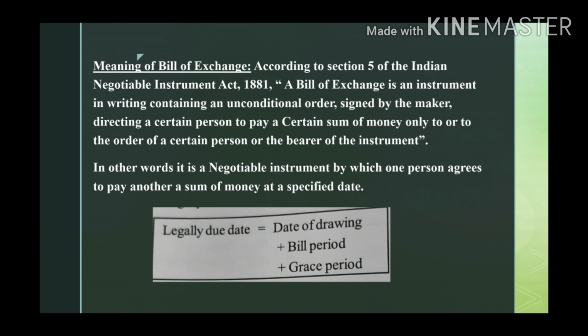Under that, the first topic is the meaning of bill of exchange. First we want to know what a bill of exchange is.